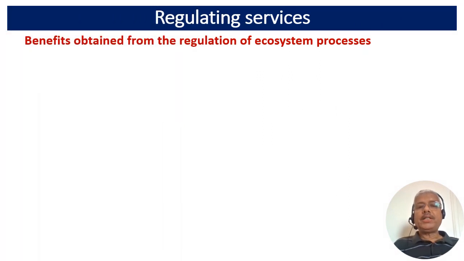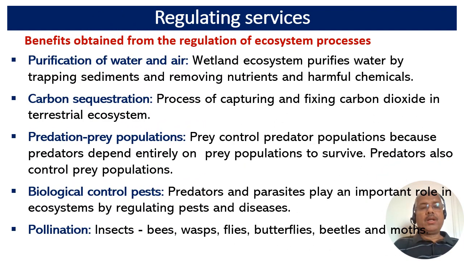The regulating services. These services are the benefits obtained from the regulation of ecosystem processes. Consists of purification of water and air. For example, a wetland ecosystem purifies water by trapping sediments and removing nutrients and harmful chemicals.